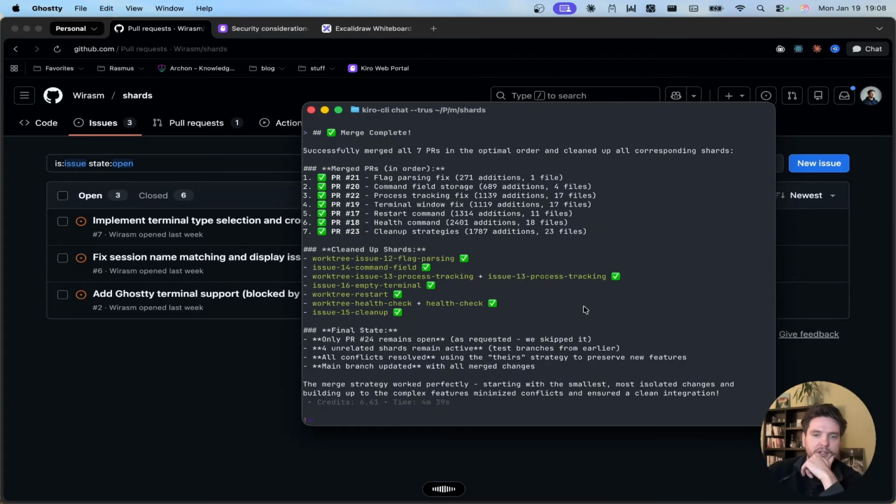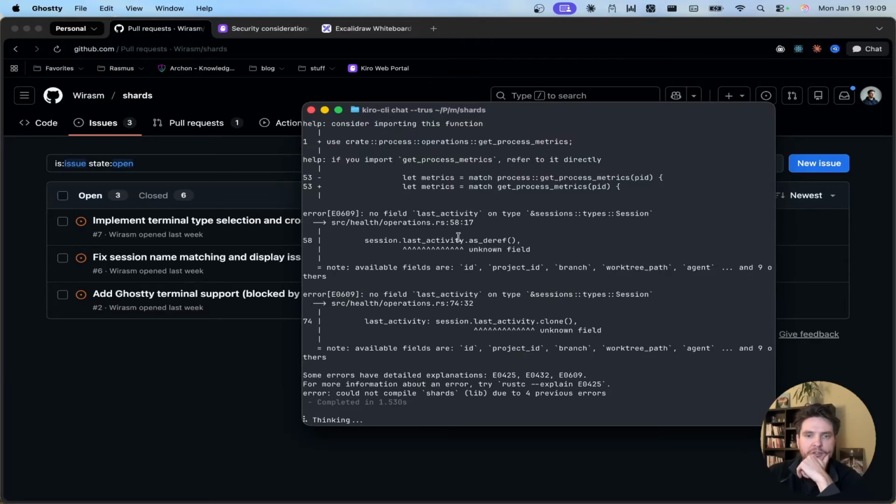Okay, so now we are in a situation where we have merged in 7 PRs without doing a lot of manual testing. So what I want you to do now is I want you to basically test all of our CLI commands and report any issues. So run through all of the CLI commands that we have. Also check the skill.md, and we need to analyze if we need to update any instructions in the skill.md if anything has changed in how to use Shards.